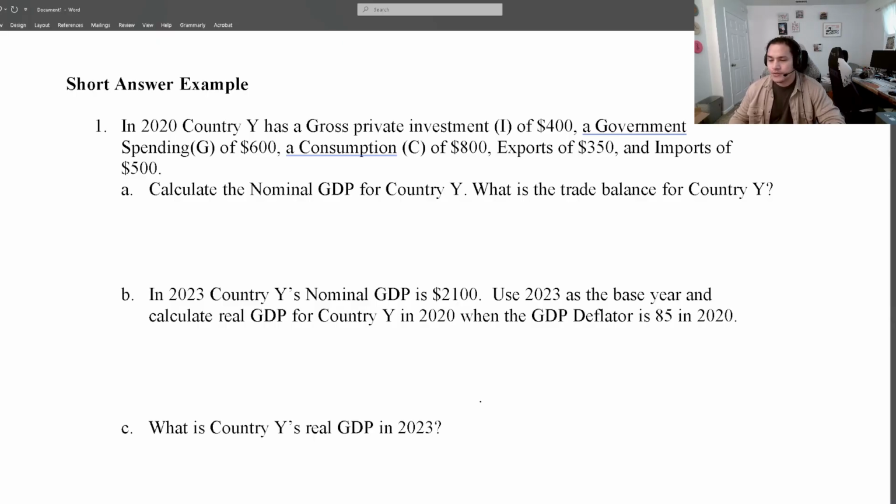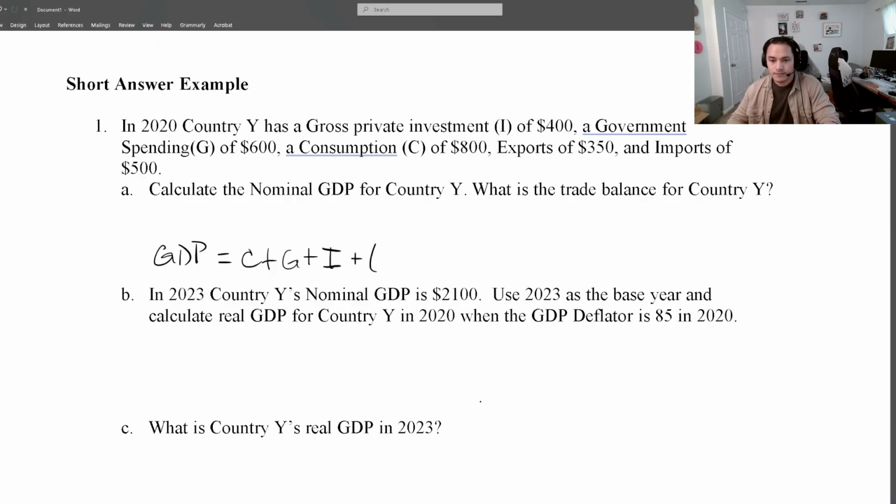You are given a fixed piece of information, so we have a specific country here, and we're given information regarding the country. And so we're given something with respect to their gross private investment, their government expenditure, their consumption, as well as their exports and imports. And so from that information, we can actually do quite a bit. So the first piece that I ask you to do, that you'll be expected to work through in this example, would be setting up your nominal GDP formula.